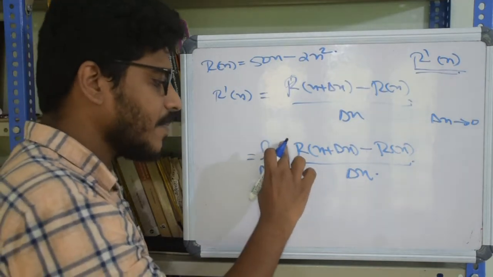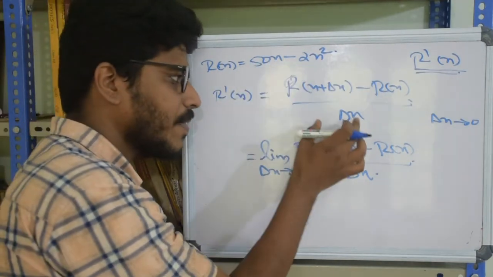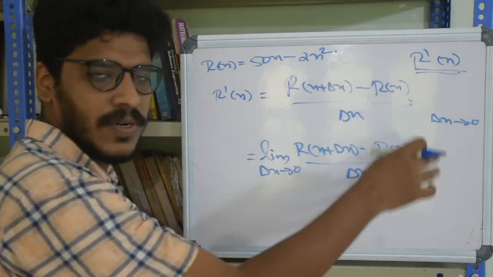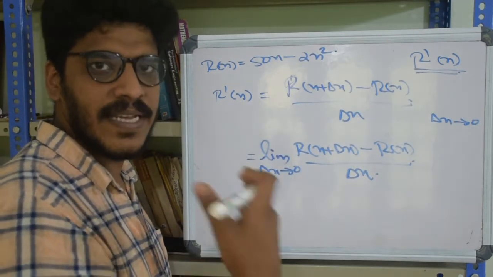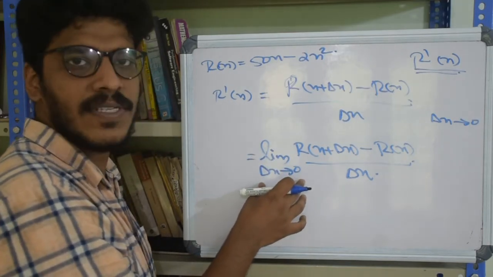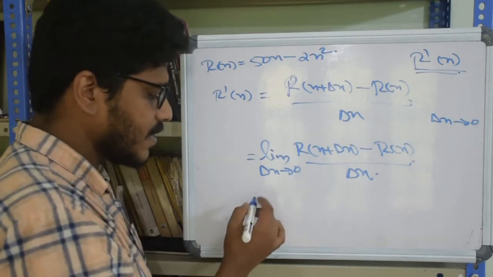If you don't write limit delta x tends to 0 here, you will have to repeatedly say that delta x is being approximated to 0 or it is going infinitesimally smaller. Or else you just fix it with limit delta x tends to 0 here. Let's evaluate this.